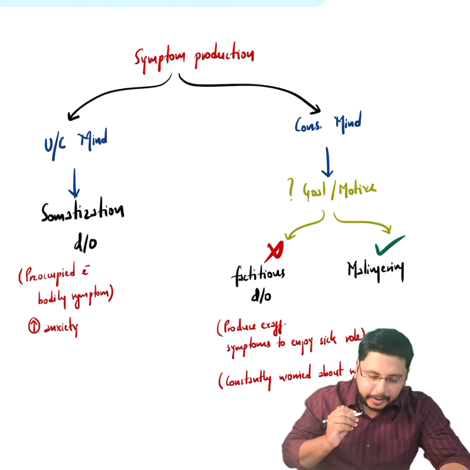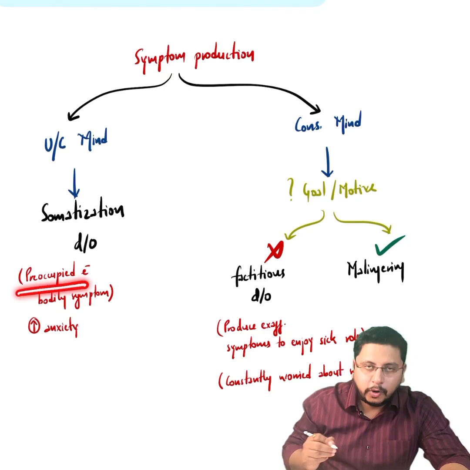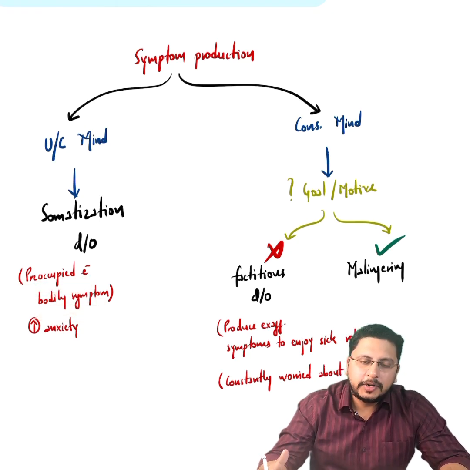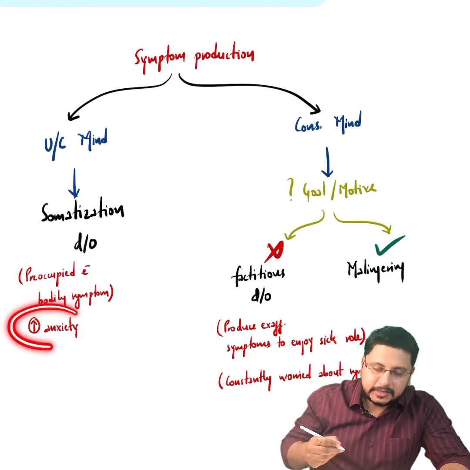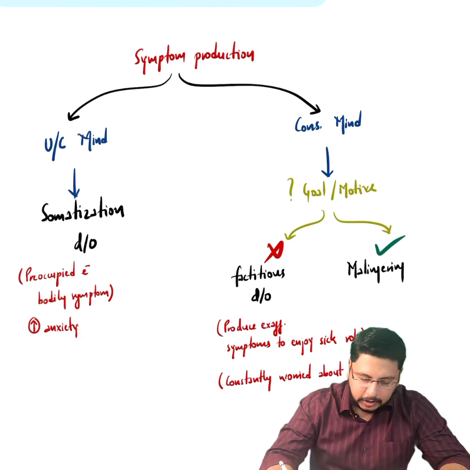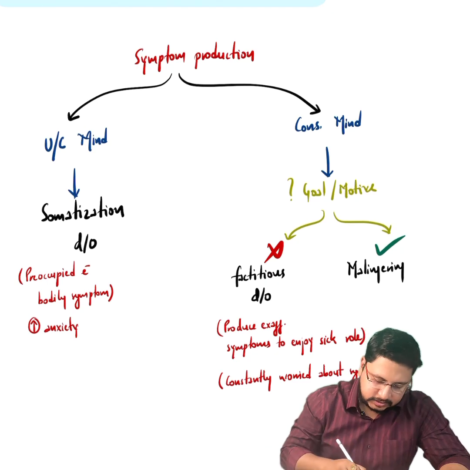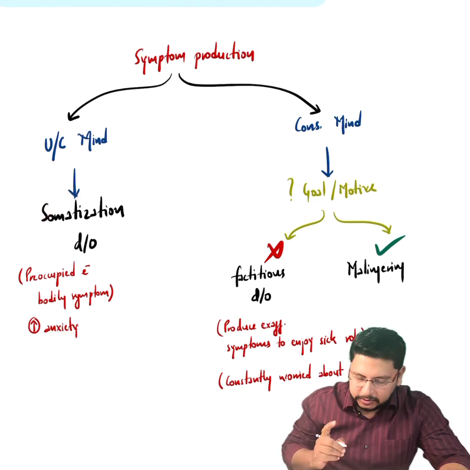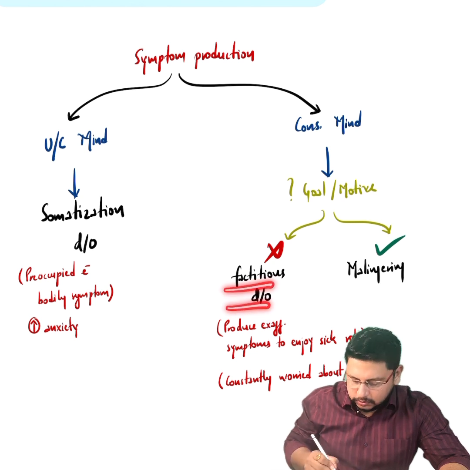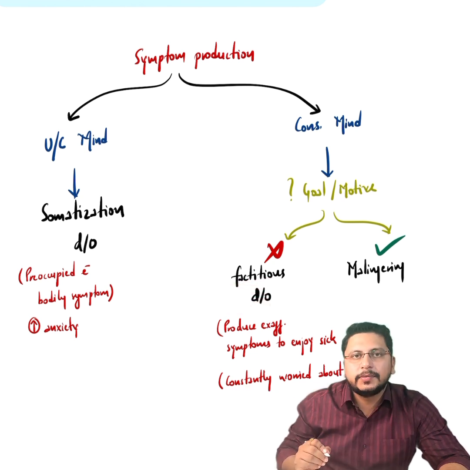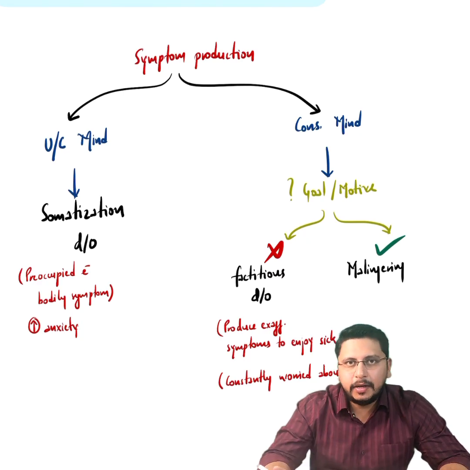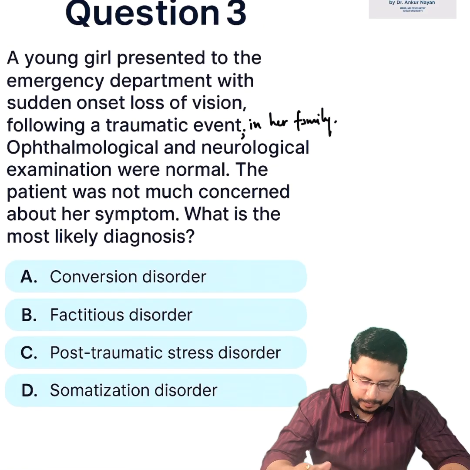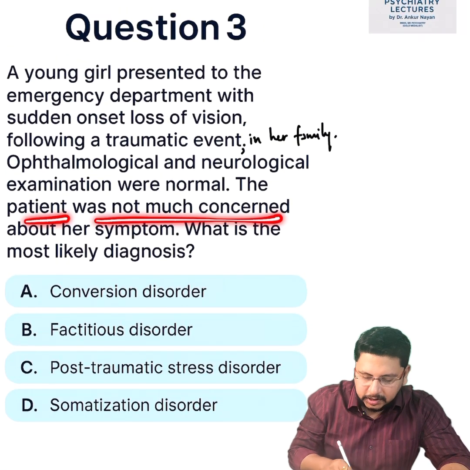and he is constantly worried about the symptom. And in somatization, what will happen? The patient is preoccupied with bodily symptoms like pain. There will be multiple bodily symptoms and the patient will have increased anxiety about the symptom. So in both cases, whether it is somatization disorder or factitious disorder, there will be increased anxiety. The patient will be concerned about the symptom, and in factitious disorder also the patient will be constantly worried about the symptom. But what was in the question? The patient was not much concerned about her symptom.